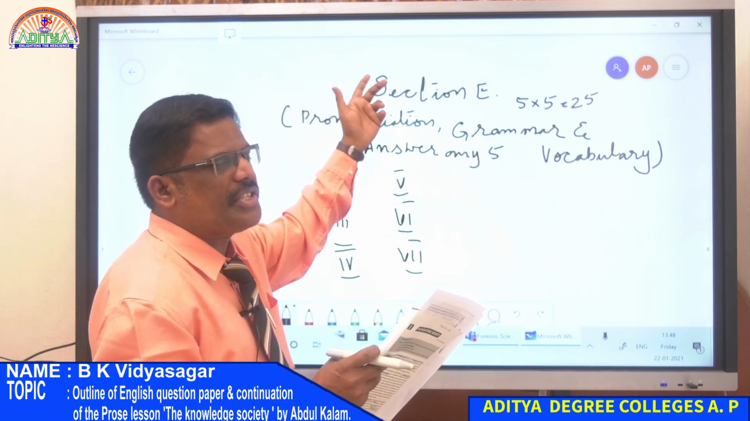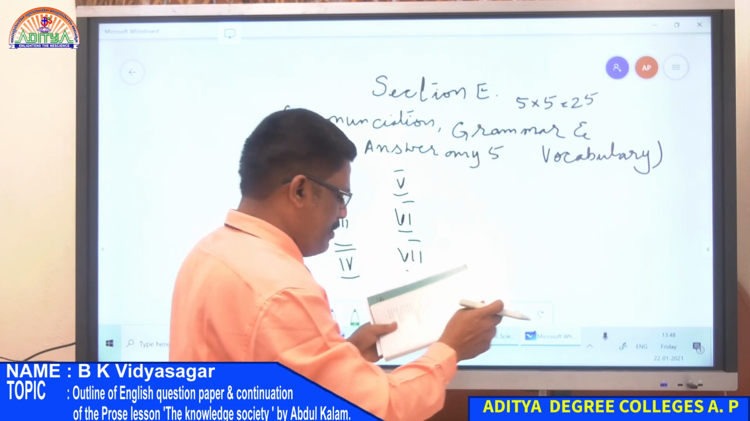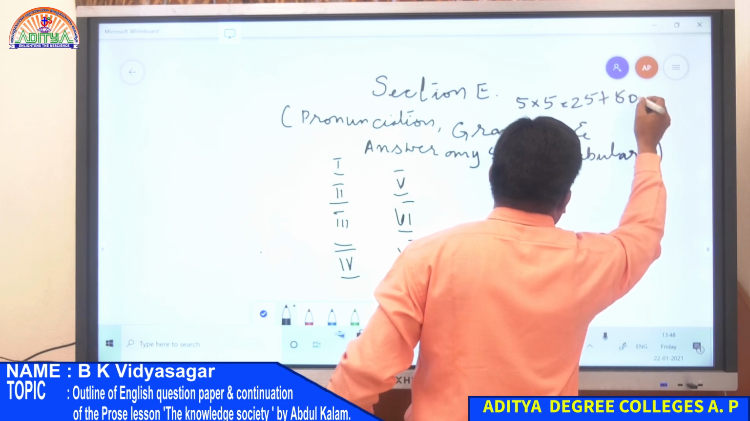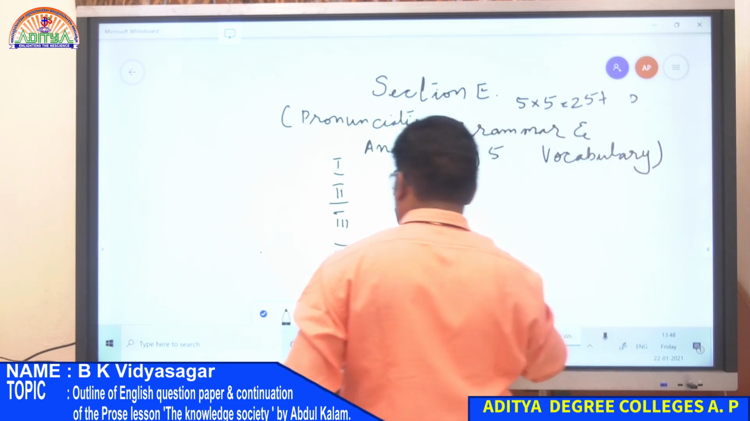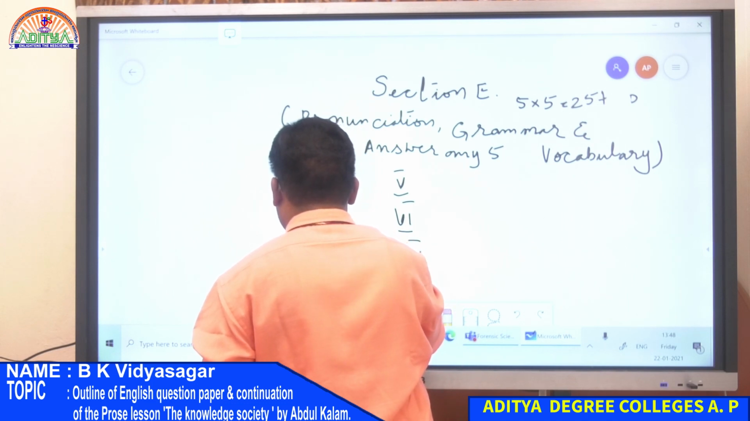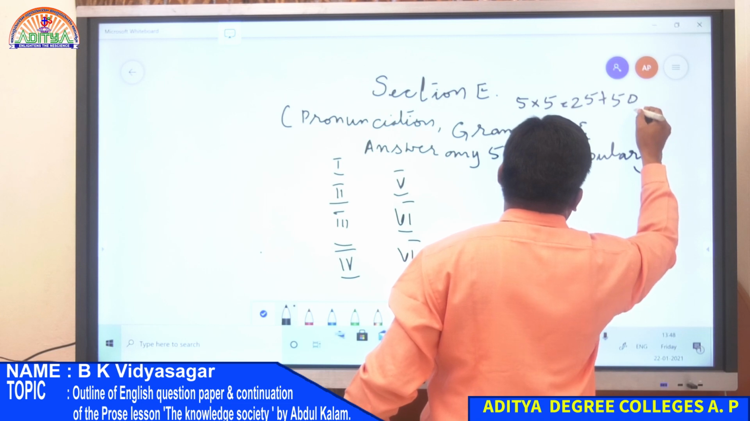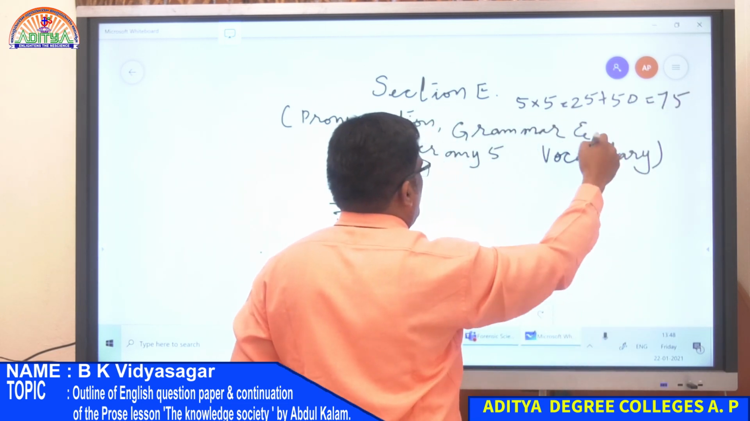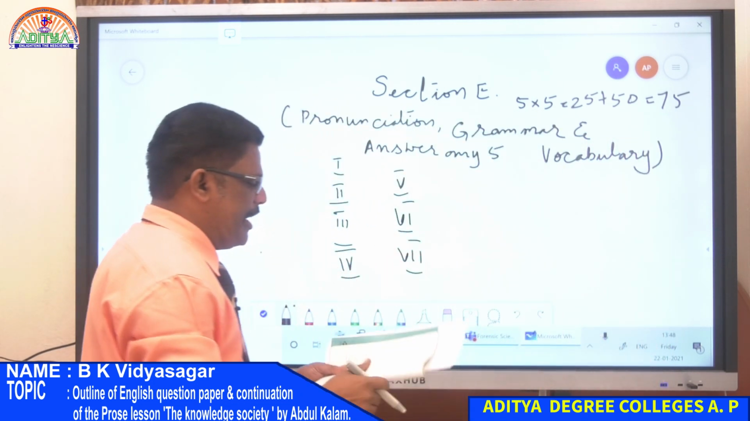So 25 plus 50, the previous. 25 plus 50 total, that's the total marks you will be given for your English paper.